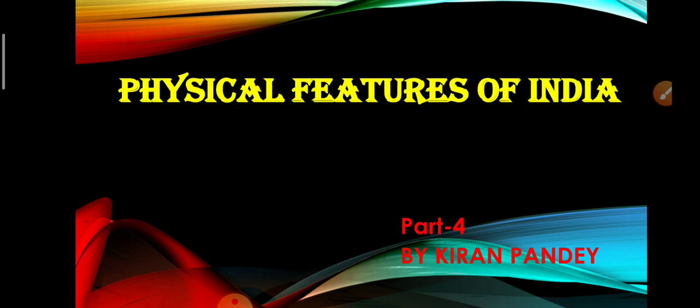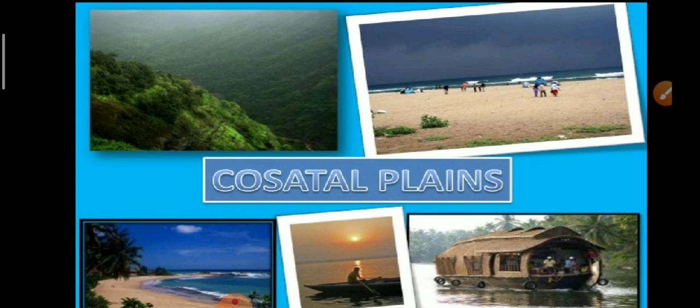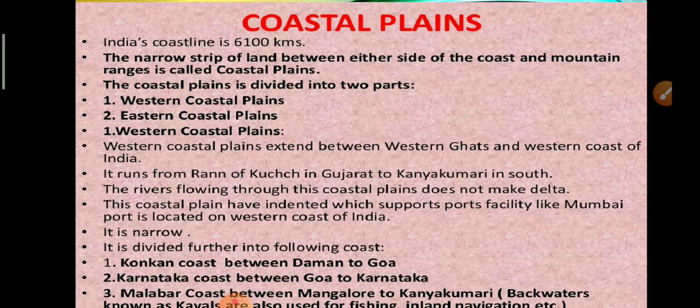Let's begin today's topic. In today's class, we will discuss rest of the physical divisions of India, and that is coastal plains, Indian desert and the island groups of India. So let's start our topic with coastal plains. Coastal plains, the narrow strip of land between the coast and mountain ranges, is called coastal plains. The coastal plains is divided into two parts.